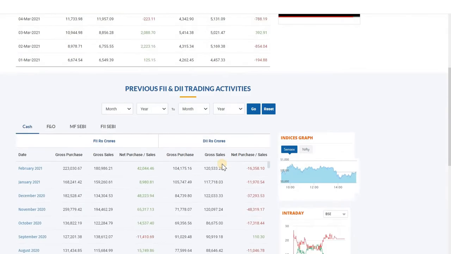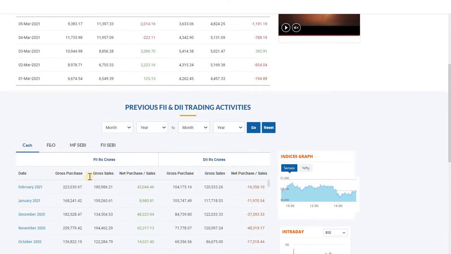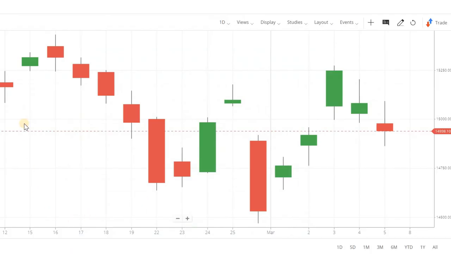Now we will see the past data in the month of February. In order to see the past data in the month of February, just click on February 2021. You can see how the FII and DII trading activity was. We will try to observe from February 15th. On February 15th, you just try to observe, FIIs bought for 1234 crores and DIIs sold for 1048 crores. So in total it is around 180 crores net buying. Since there is 180 crores of net buying on February 15th, the stock market has increased a very small quantity.